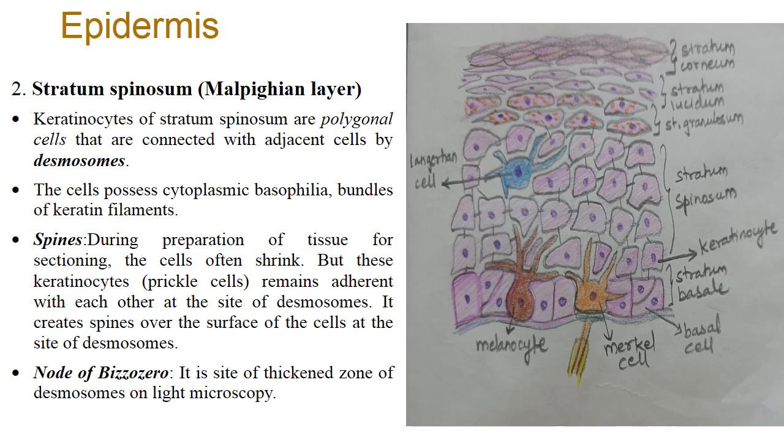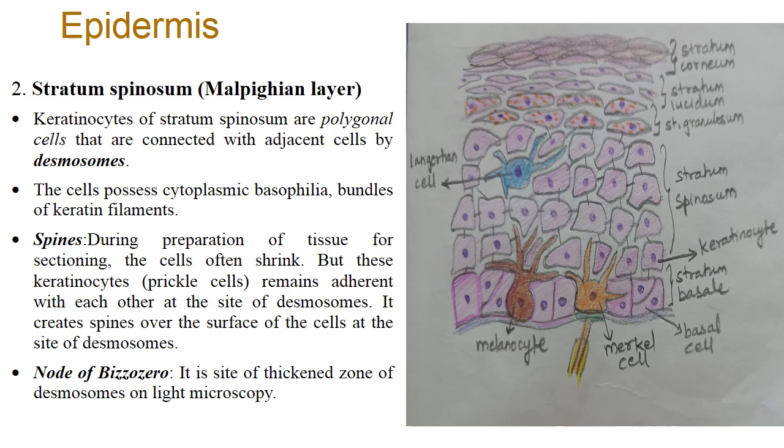The keratinocytes adhere to each other by desmosomes, and during the routine staining procedure the cells shrink, and at the site where the cells are attached by desmosomes, it creates a spine-like appearance. So it creates spines over the surface of the cell at the site of desmosomes. Hence it is known as stratum spinosum or prickle cells.